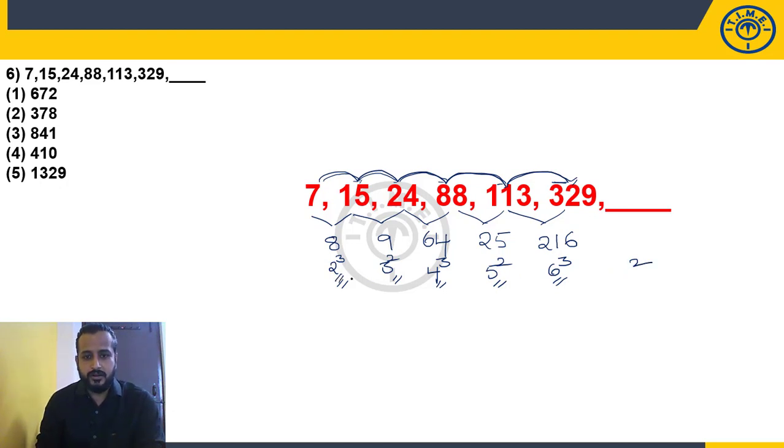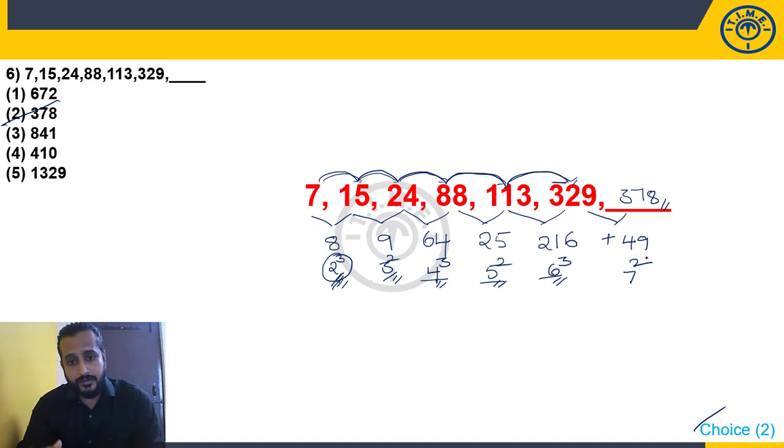Now it comes to the classification. 2, 3, 4, 5, 6 are consecutive natural numbers. So after 6 will be 7. So 7 square is 49. So 329 plus 49 will be how much? 378. You should be a bit fast in the calculations. Choice 2. So here the difference is a combination of squares and cubes, starting with 2. Starting with cube, square, cube, square, cube, square, and so on, starting with the number 2.